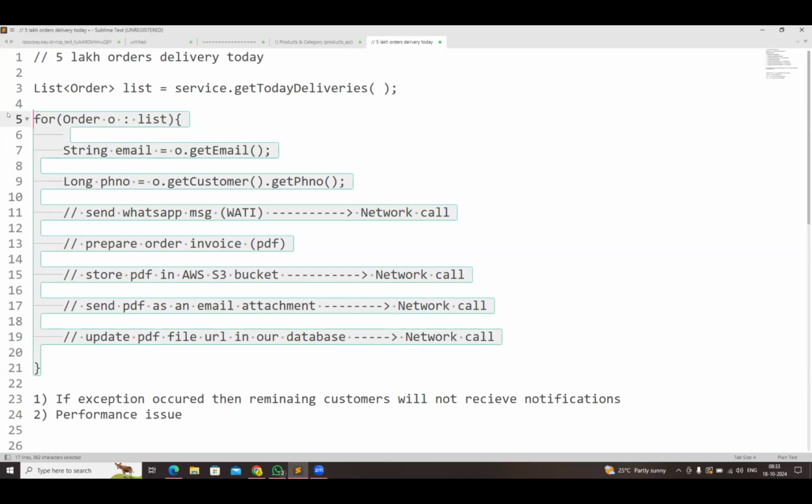We need to send the notifications to the customer regarding the health insurance. If we implement this logic, our performance is very bad, so we got negative feedback from the customer. Then we improve the performance. Once we improve the performance, within 1 hour we can process 1 lakh records also. So we need to improve the performance of our API.